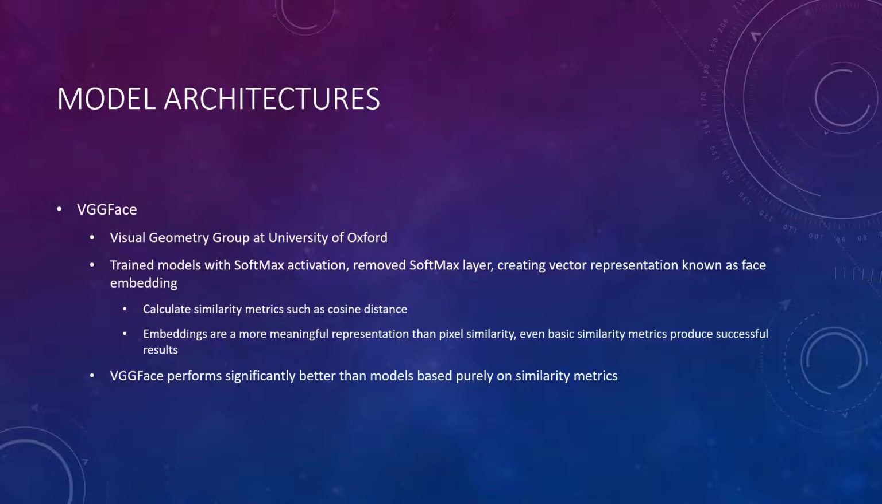These face embeddings are low-dimensional representations of the data, which can be used to calculate similarity metrics such as cosine distance. Since embeddings are a more meaningful representation than pixel similarity, even basic similarity metrics produce successful results. For this reason, embeddings and good representation learning have become the focus in designing deep neural network architectures. VGG Face is one of the first and simplest embeddings-based models for face recognition. As embeddings encode a more meaningful representation of the data, VGG Face performs significantly better than models based purely on similarity metrics. However, it is still a relatively simple model in comparison to state-of-the-art models.